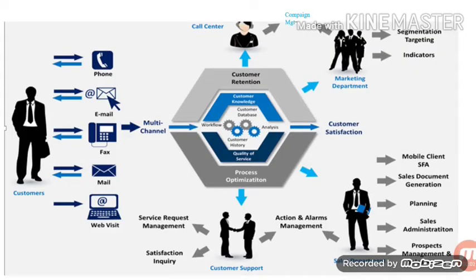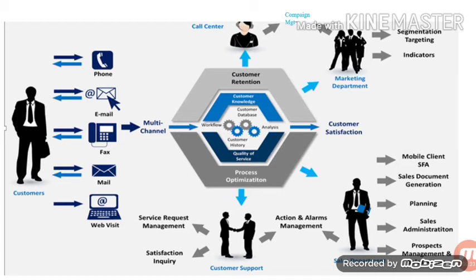The image shows the process of customer relationship management. It shows the business organization collects customer history, analyzes it, and keeps and manages customer database to retain the customers. Phone, email, fax, mails, web visit, etc., multi-channels are used for communication with customers.